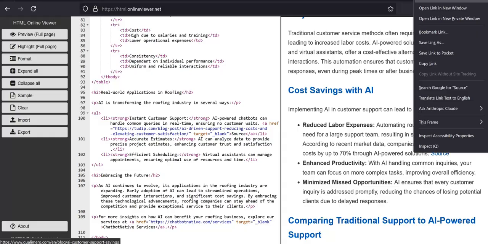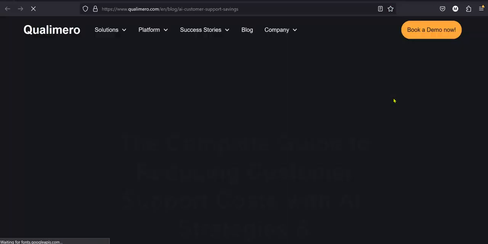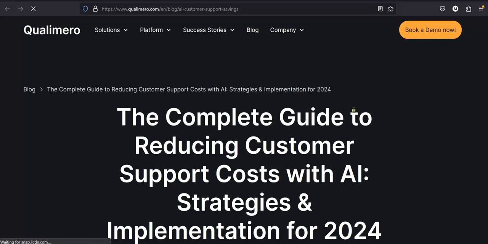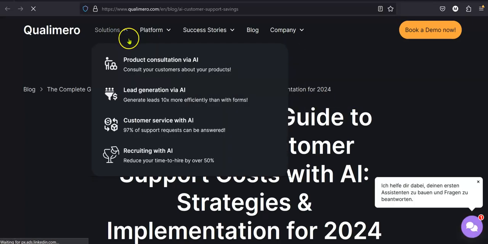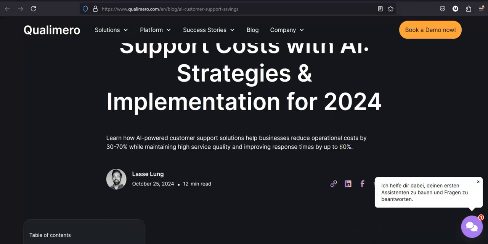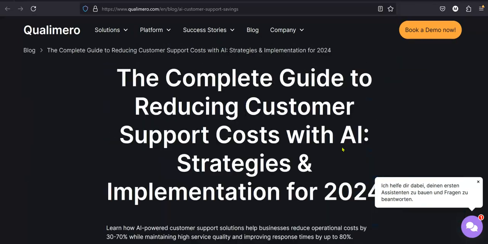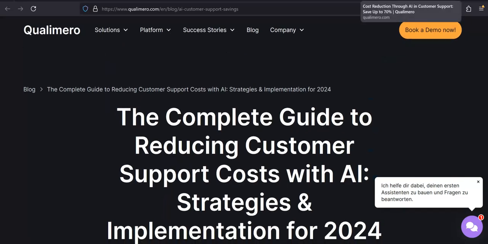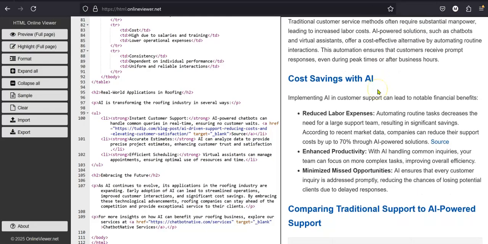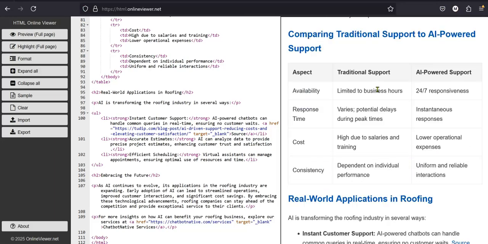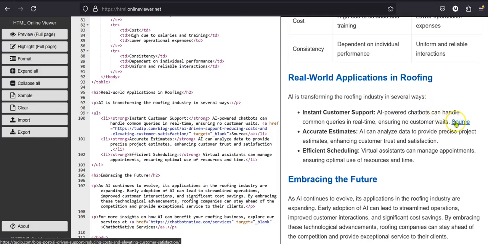Let's open this in a new tab, see if that's a real link or not. AI customer support, bot savings, solutions. All right, see, so this is actually, it is a real article, but the problem with this article is it would be a competitor, which is something I told it not to do. All right, so we come down here, it's going to say source there. Again, another one that says source.